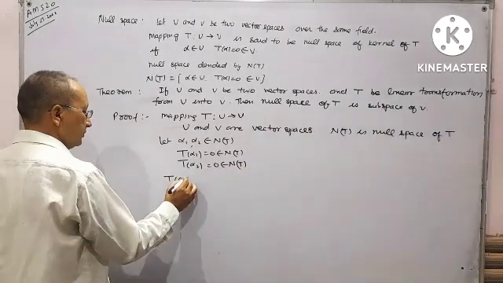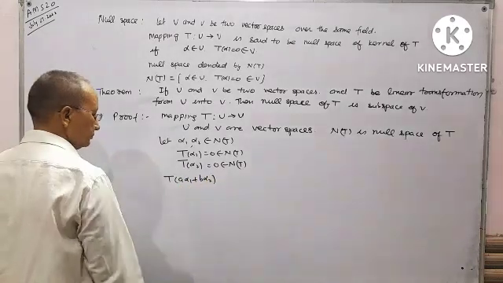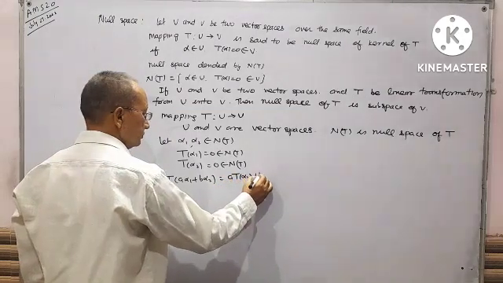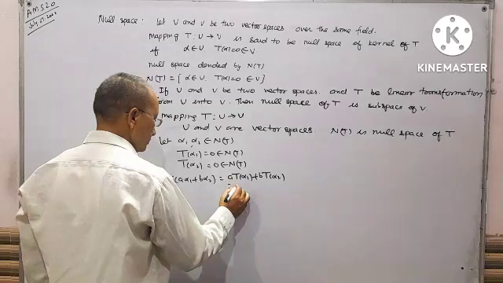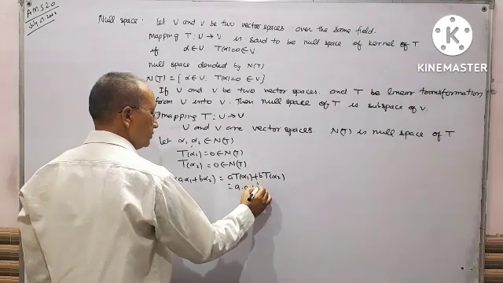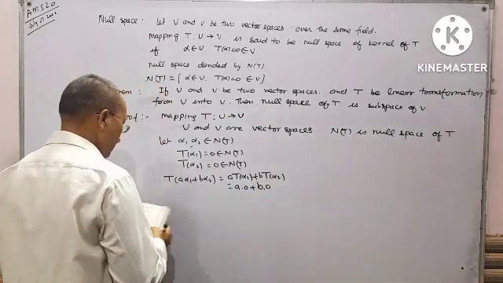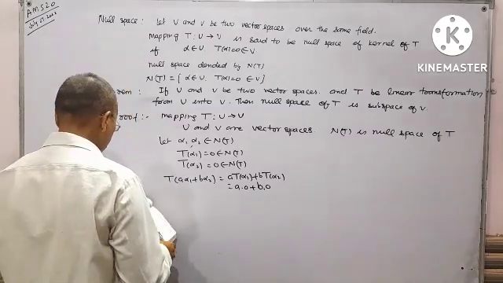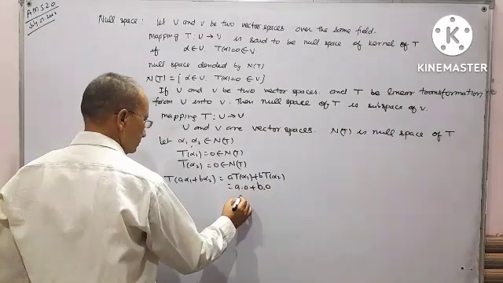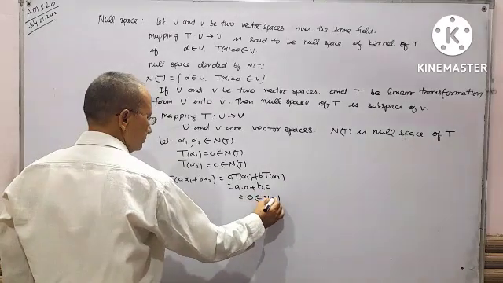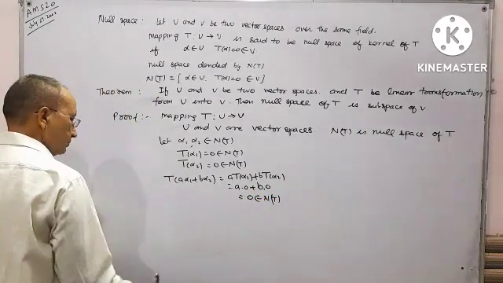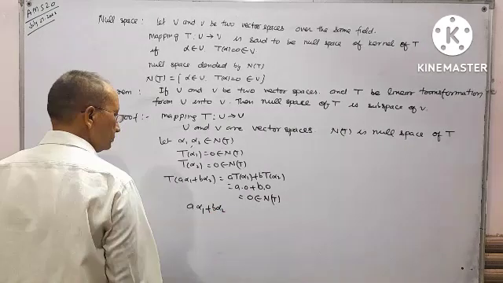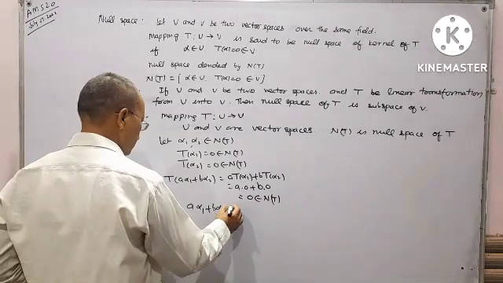T of A alpha 1 plus B alpha 2 equals A T alpha 1 plus B T alpha 2, which is A into 0 plus B into 0 equals 0, belongs to NT. So A alpha 1 plus B alpha 2 belongs to NT.